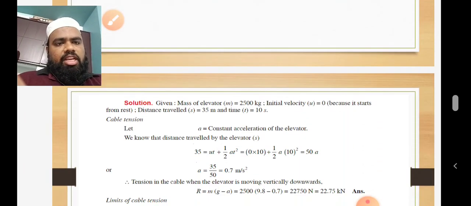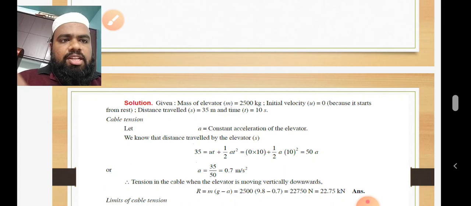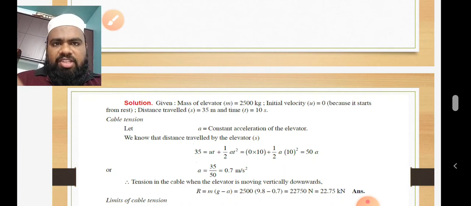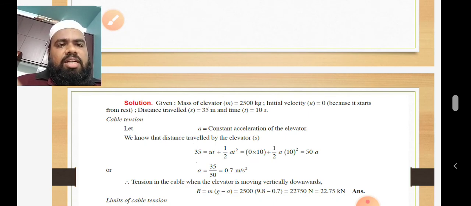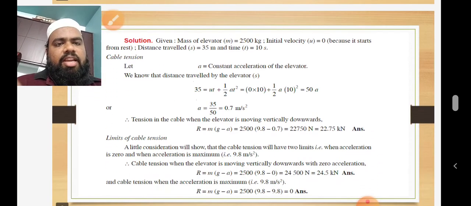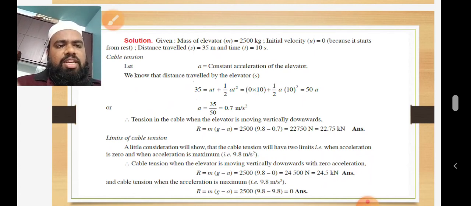So the given mass of the elevator is m equal to 2500 kg. Initial velocity u is equal to 0 because it is from rest. Distance traveled s is equal to 35 and t is equal to 10 seconds. Let g be the acceleration due to gravity. We know that the distance traveled by the elevator is s is equal to ut plus half a t squared. Substitute all the values, you will get a. Tension in the cable when the elevator is moving vertically downwards, we know the formula R is equal to m into g minus a. Substitute, you can get the answer.